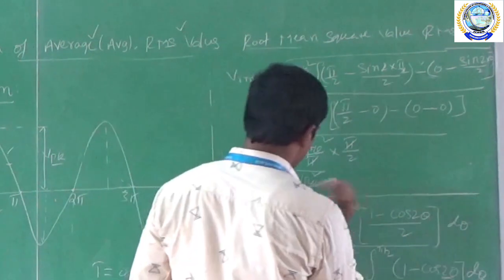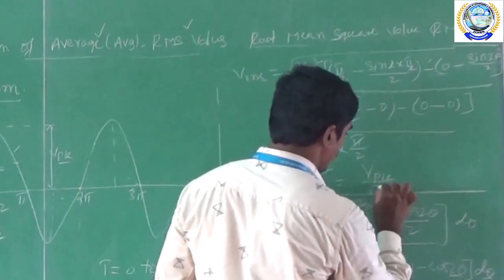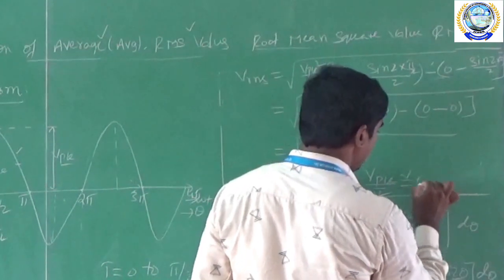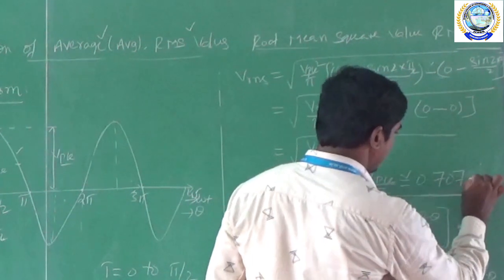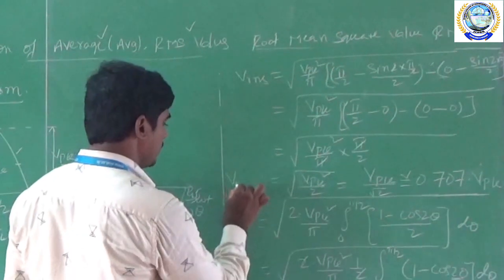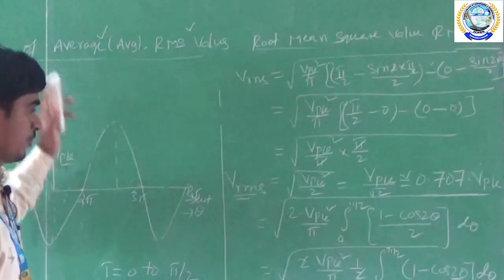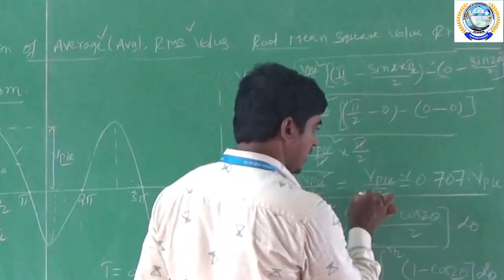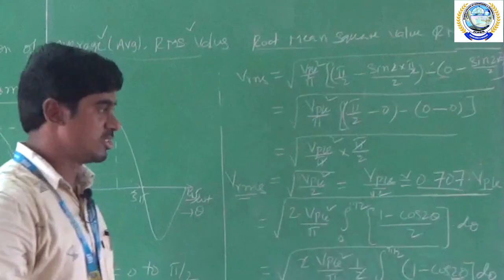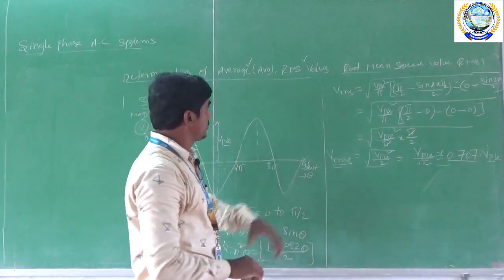So I am taking the root outside. Then this will become Vpk by root 2. So what is the value for root 2? It is nearly 0.707 in multiplication with Vpk. So this is the final value for the RMS value of the sine waveform. Vrms is equal to Vpk by root 2, otherwise 0.707 into Vpk. Okay. So till now we completed the average value and RMS value for the waveforms.